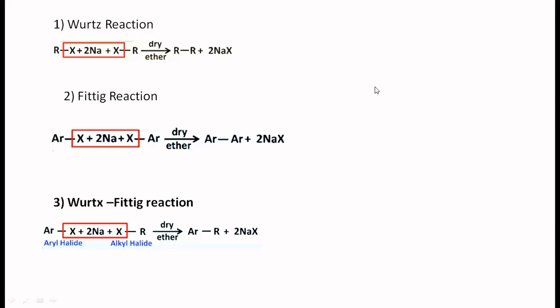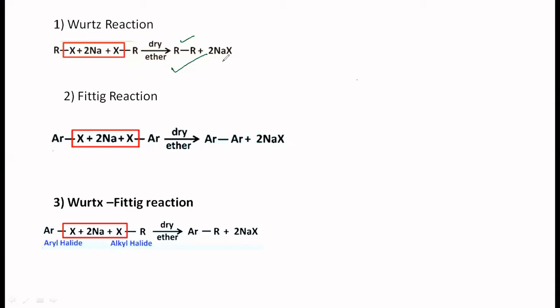Let's take up some important concepts here, which are important from the point of view of your examination, both the CET and the NEET. First one is the Wurtz reaction. You're all quite familiar with it, isn't it? This is basically used for the preparation of alkanes. In this case, the product that is formed will have double the number of carbons than the reactant.